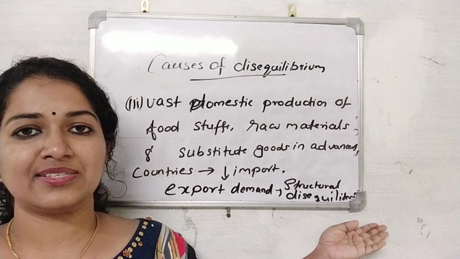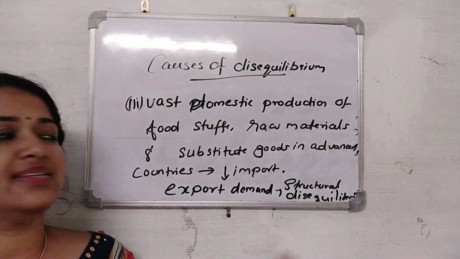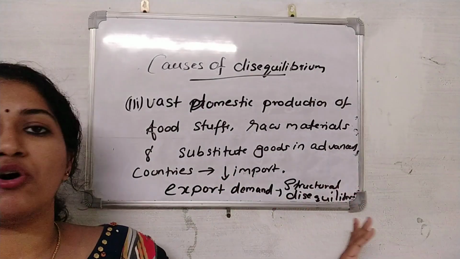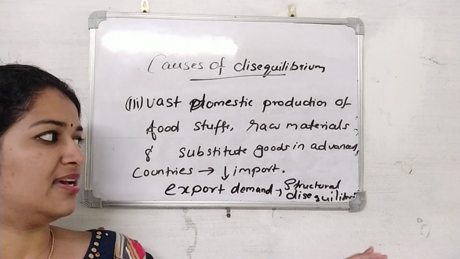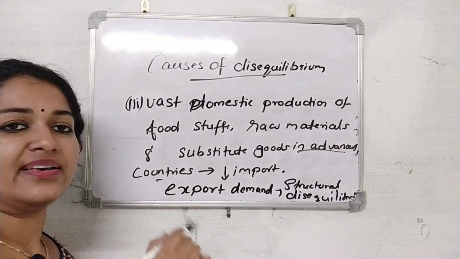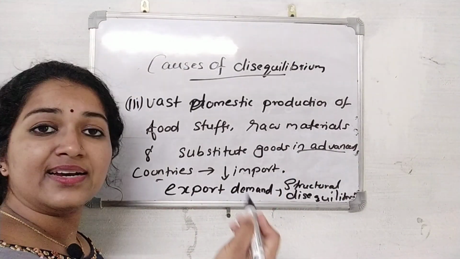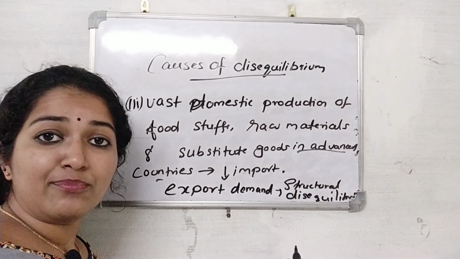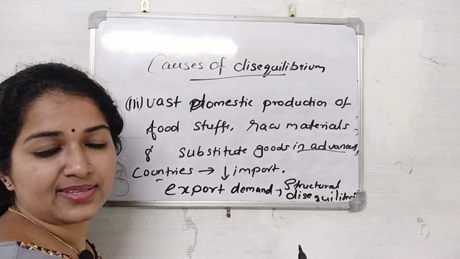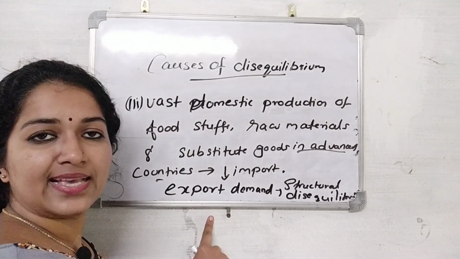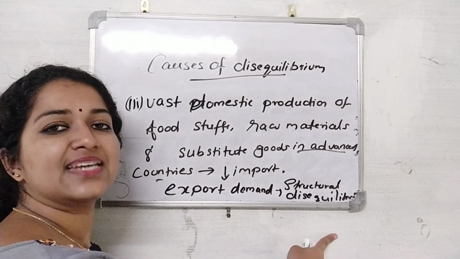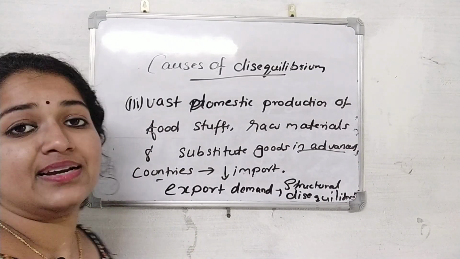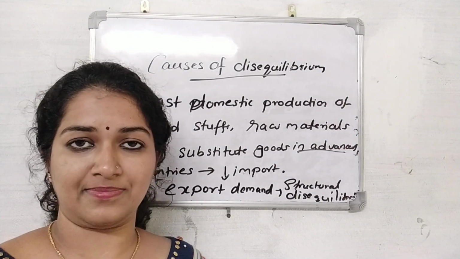So the third point is that there is a vast increase in domestic production of foodstuff, raw materials and substitute goods in advanced countries, which decreased their need for depending upon the import from agrarian underdeveloped countries. Then what happened next? The export demand considerably changed and structural disequilibrium took place. So this is the third reason behind disequilibrium in the balance of payments.